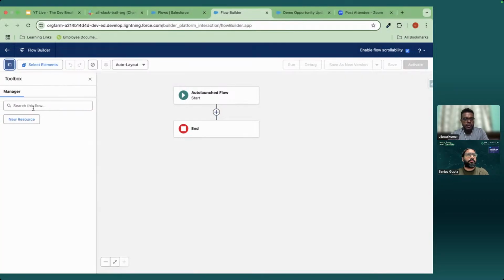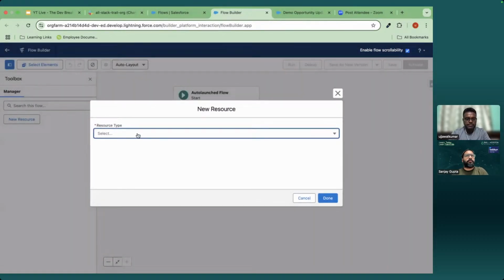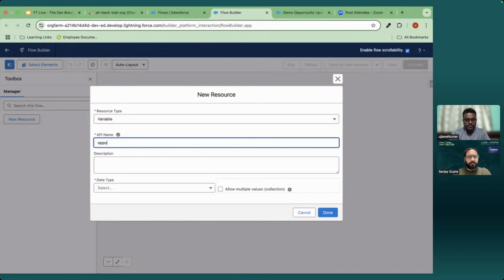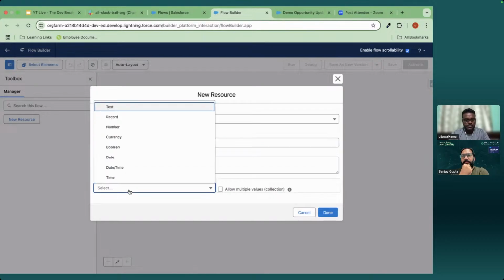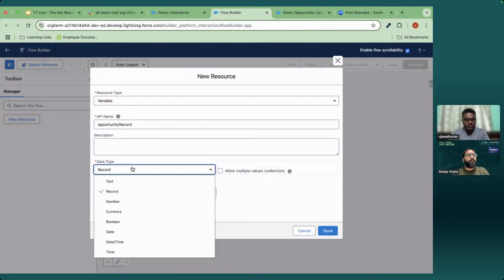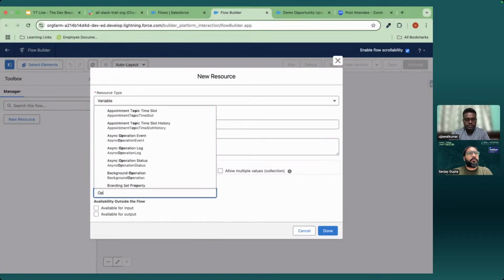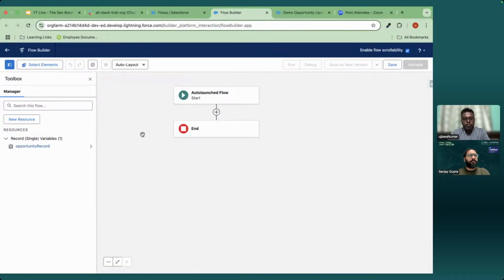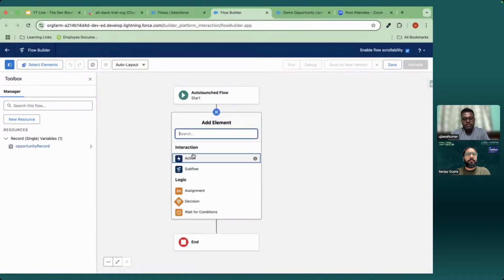In this one also I will create variables. Only one variable will be required: Opportunity record. Okay, so I have created an opportunity record. Now I will add an action.